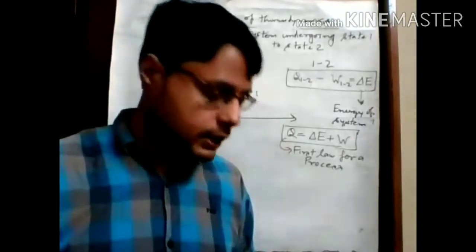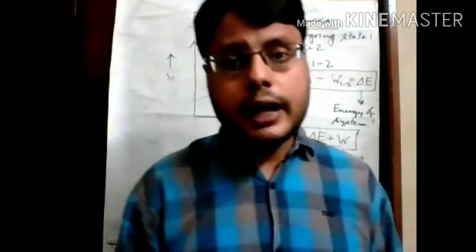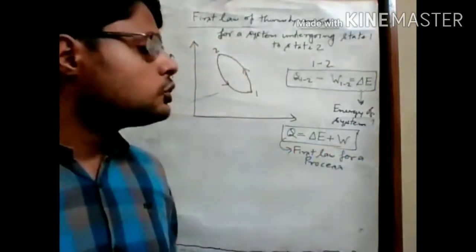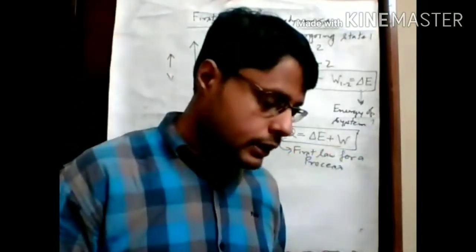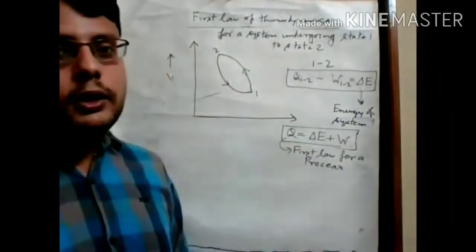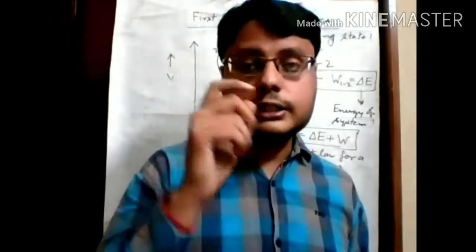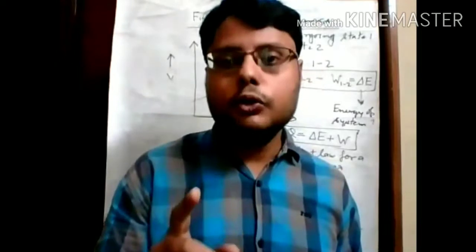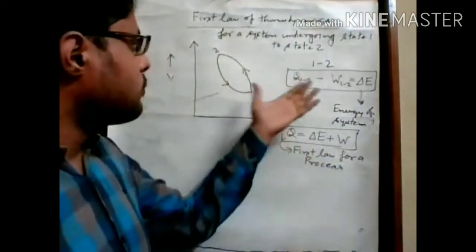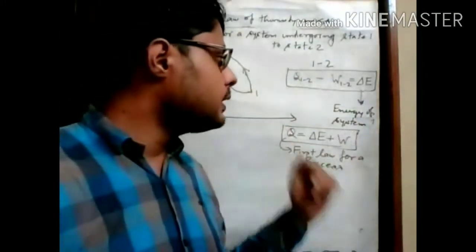So if anyone asks what the first law expression for a cycle is, or what the first law expression for a process is, you will tell that for a cycle, the first law expression is the cyclic integral of dQ equals J times the cyclic integral of dW. And for a process, we can write the expression Q equals delta E plus W, where delta E is the energy of the system.